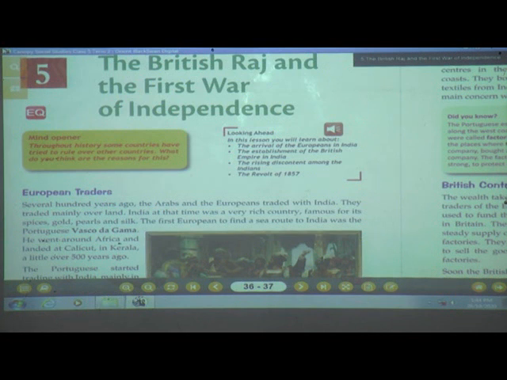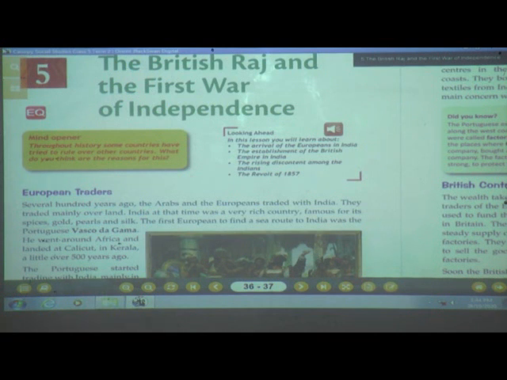He came from Africa, took a long route and reached first in the Kerala port, Calicut. The Portuguese started trading with India mainly in spices. They were followed by the Dutch, French and English traders.